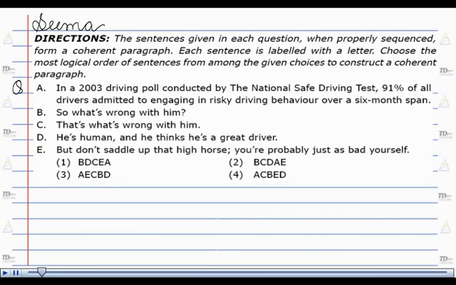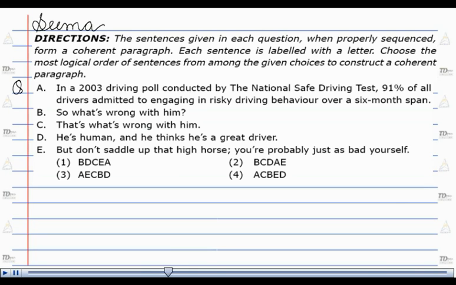Hello, I'm Seema. Directions. The sentences given in the question, when properly sequenced, form a coherent paragraph. Each sentence is labeled with a letter. Choose the most logical order of sentences from among the given choices to construct a coherent paragraph.